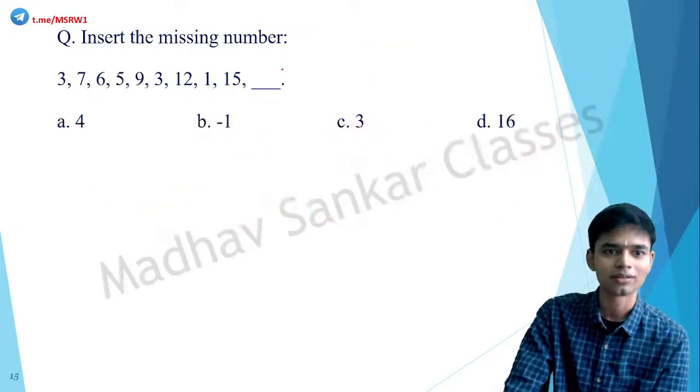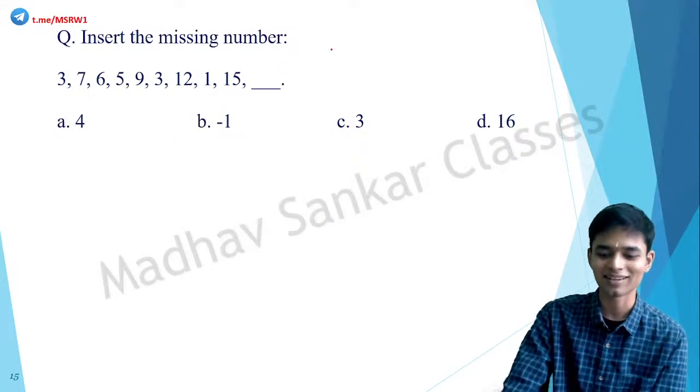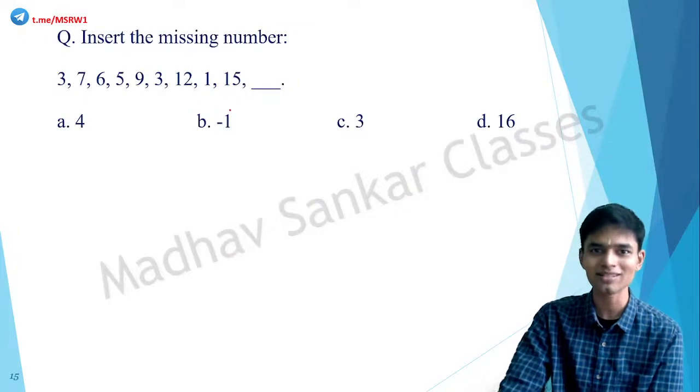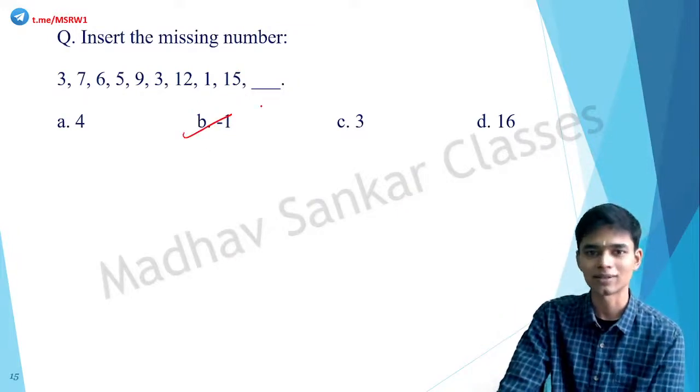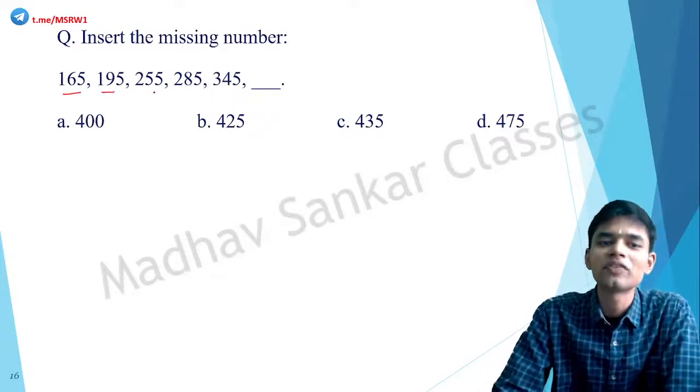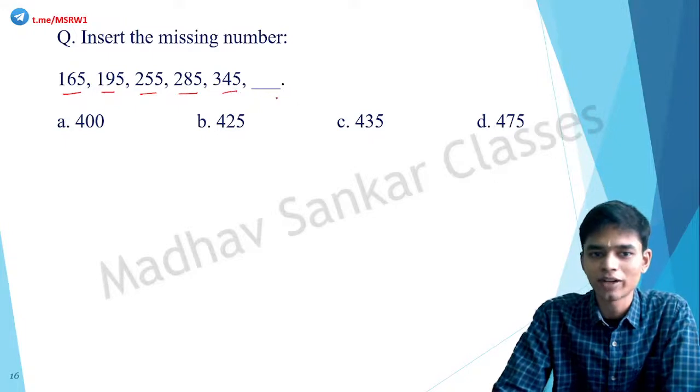Oh, sorry. Yeah, this was actually the question. Sorry for that. This is basically that question. I repeatedly put the same question. So the answer to that one is minus 1. Okay. Another one. 165, 195, 255, 285, 345, blank.